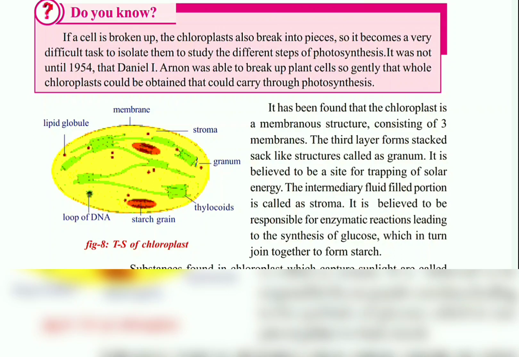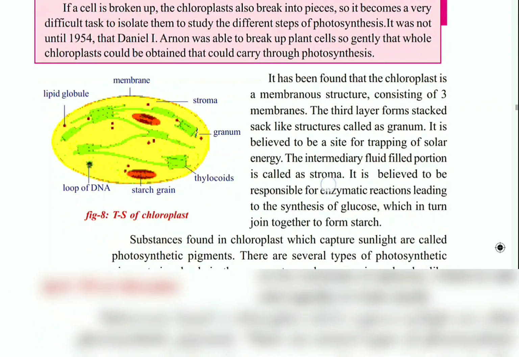That means the conversion of carbon dioxide into carbohydrates and later into starch will happen here inside the stroma. So the trapping of solar energy is performed by granum, and the remaining activities, the enzymatic reactions, all take place inside the stroma. So they help in the formation of starch.